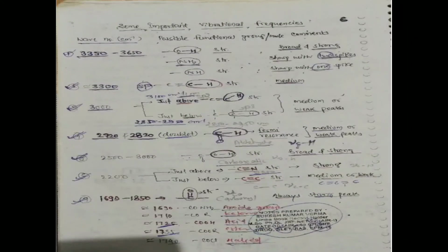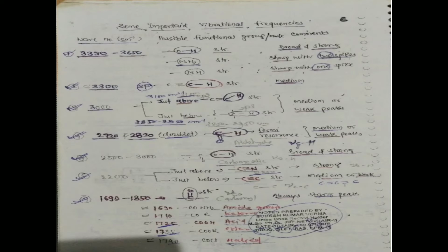Good morning, friends. We have discussed IR spectroscopy, vibrational levels, and harmonic and anharmonic oscillators. Now we will discuss the important vibrational frequencies for organic compounds. Here we can see the table, with wave number in cm⁻¹ and possible functional groups or modes.